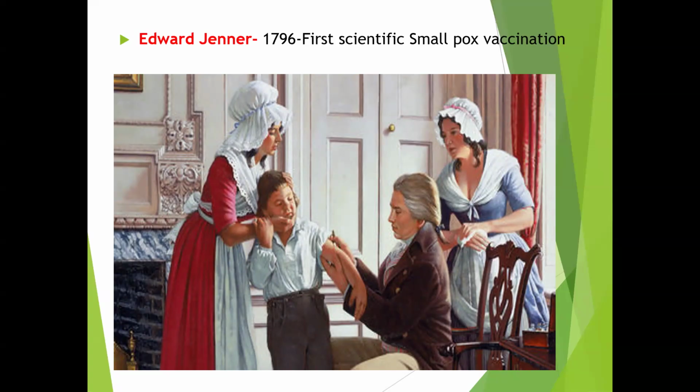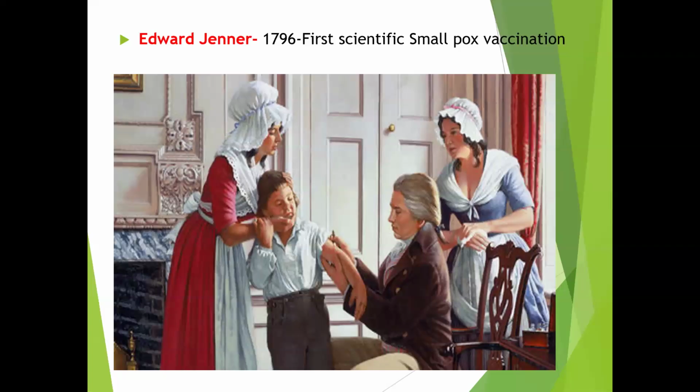Here he observed that the milkmaids, the women who collect the milk, who had recovered from the cowpox infection, were not getting smallpox infection. Cowpox is a mild disease which is transmitted from cows to humans. So he observed that the women who had recovered from cowpox were not getting smallpox. He wanted to prove it.